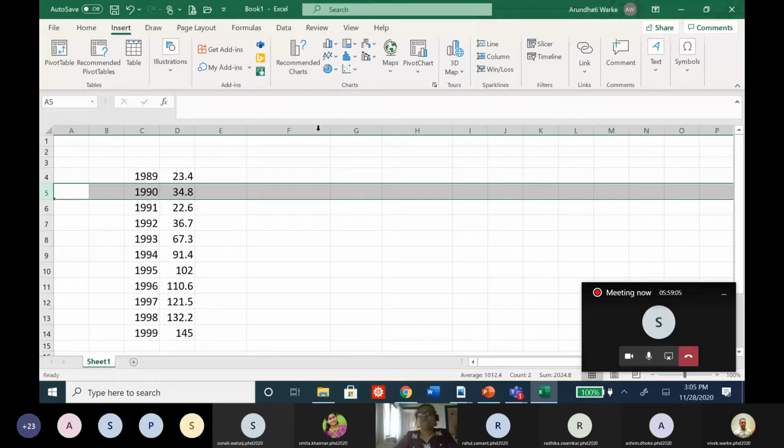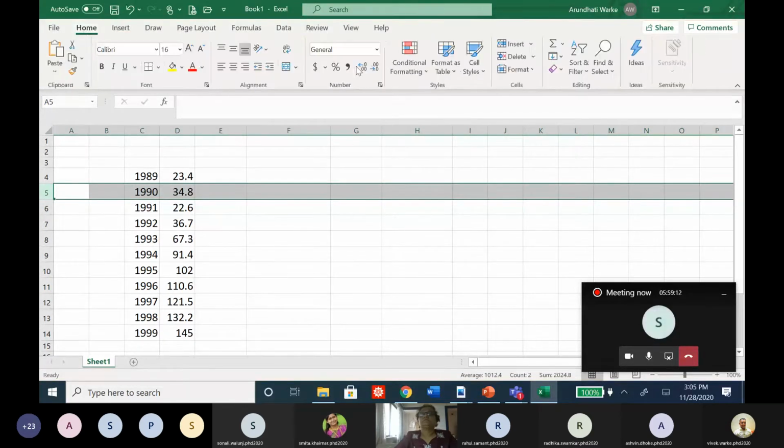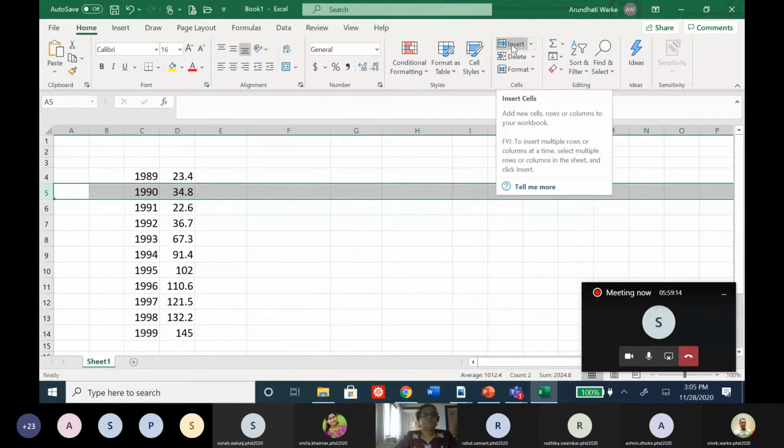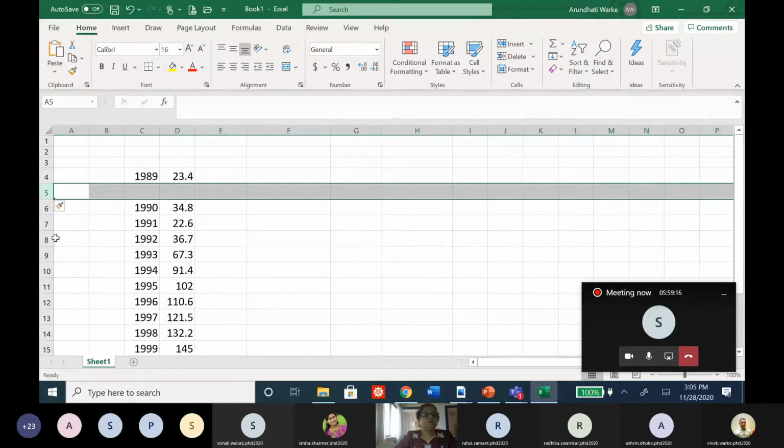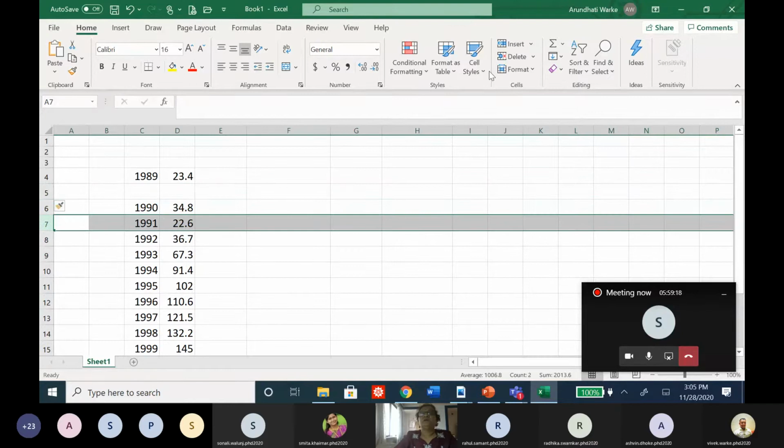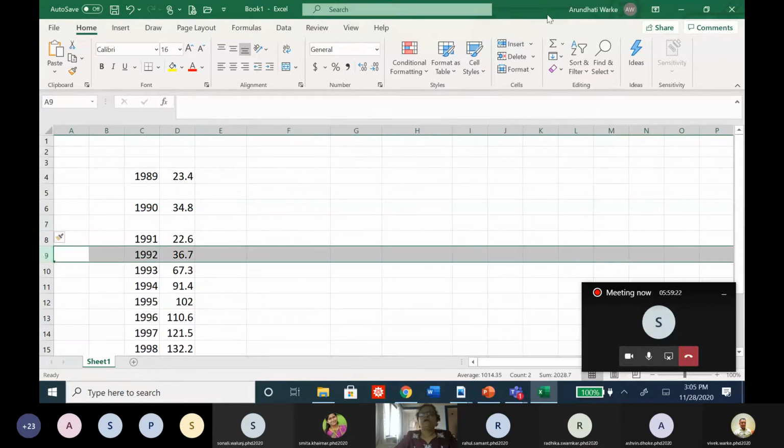Now what I will do, I will insert one column everywhere, because I want to calculate the 4 years moving average. So to write it, I'm inserting a column.